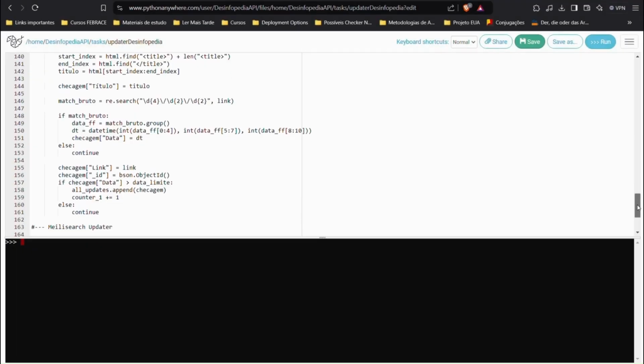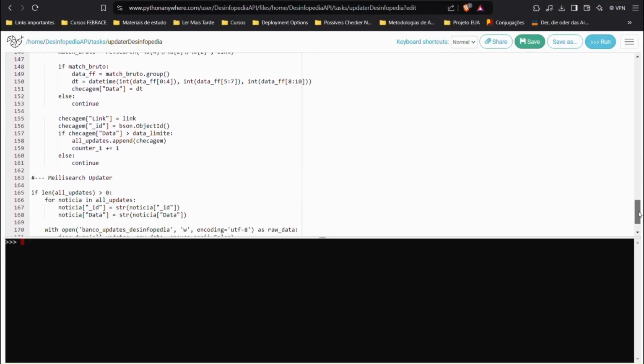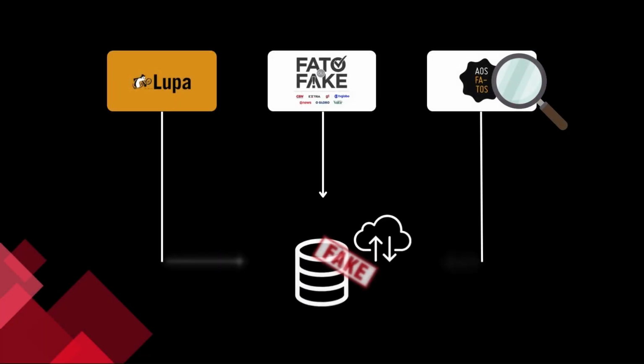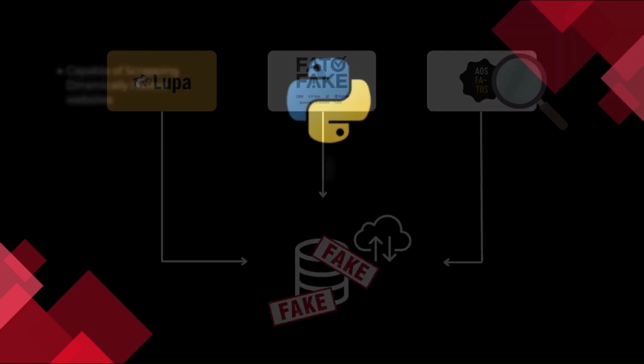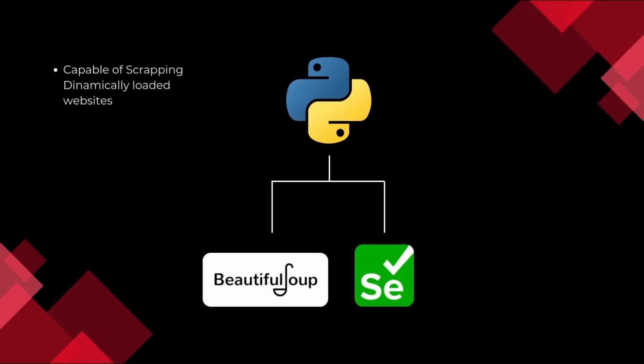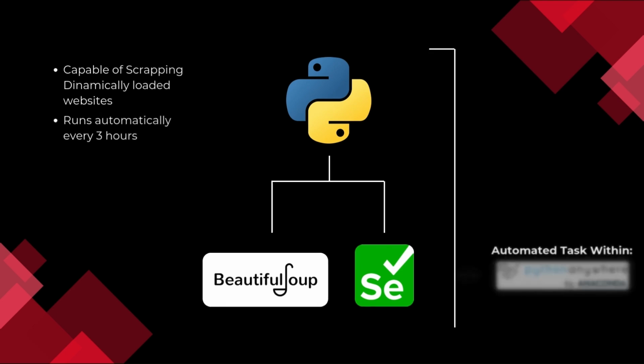The cornerstone behind Desinfopedia's functioning today is a web scraping algorithm that accesses 3 different fact-checkers around Brazil: Lupa, Fato ou Fake, and Aos Fatos. The scraper functions through a Python script based on the Beautiful Soup, Selenium and Regex libraries. It can both extract data from dynamically loaded websites or scrape plain HTML. Every 3 hours, this web scraping algorithm runs as an automated task within PythonAnywhere.